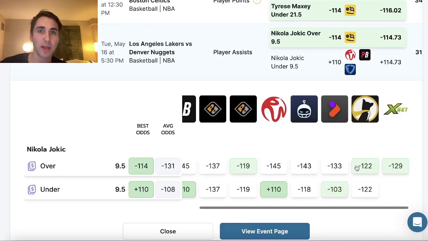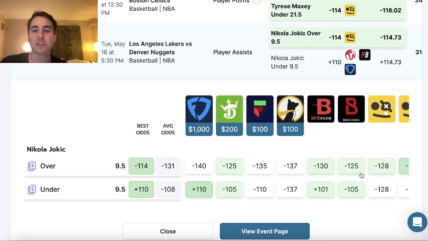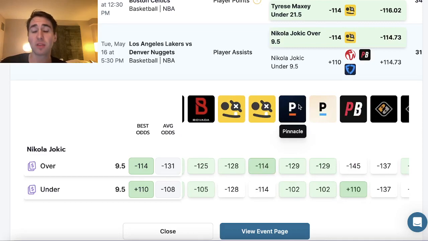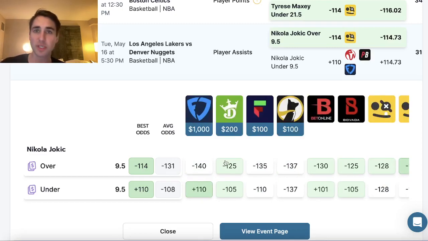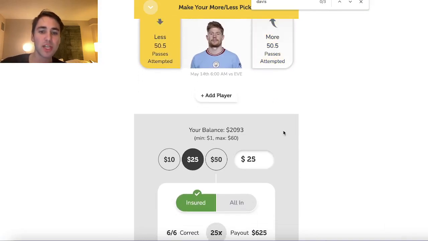All the sports books, right? As sharp bettors, we treat every single book as a data point on where the line should be set. And what you're going to notice is all of the sports books, right? FanDuel, DraftKings, Fliff, BetOnline, which is known to be a really sharp sports book, Pinnacle, known to be the sharpest sports book in the world. They all have Jokic's over 9.5 assists as the heavily favored outcome, right? Around minus 130 odds. The sportsbooks are telling us the over is juiced, the over is the favored outcome, the over is more likely.